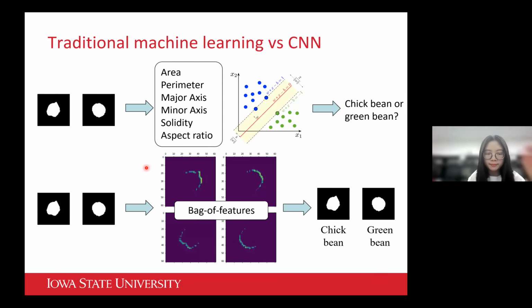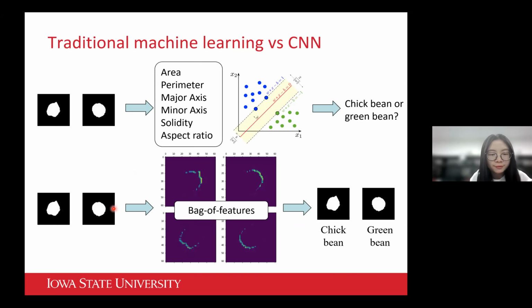But for deep learning or CNN model, it works in a very different way. Instead of using those handcrafted features, a CNN model can learn those features automatically through the process of training. And with deeper layers, it can learn some high-level features that some global features cannot capture or cannot describe.